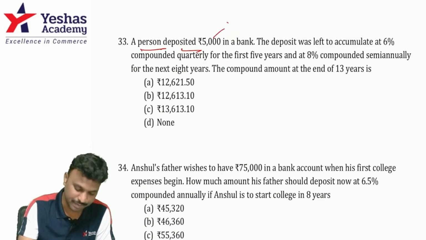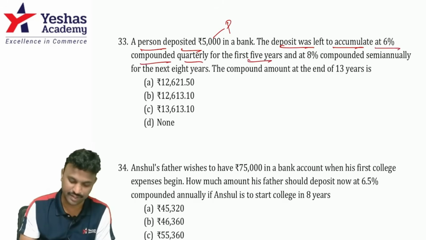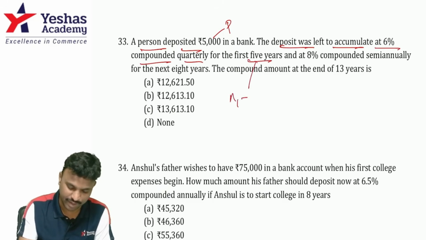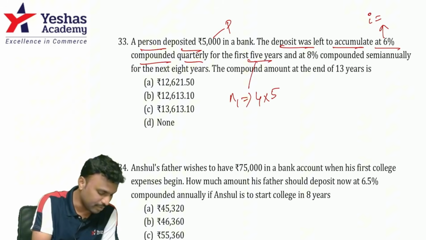Question number 33, a person deposited 5,000 in a bank. 5,000 in a bank means principal is 5,000. Deposit was left to accumulate at 6% per annum compounded quarterly for the first 5 years. 5 years means N1. Since it's a quarterly compounding, it is 4 into number of years, 4 into 5. And rate of interest for quarterly compounding, 6 divided by 4 becomes 1.5%.